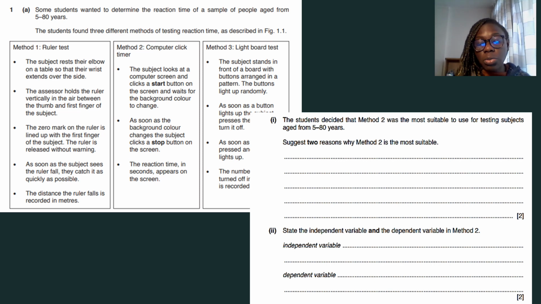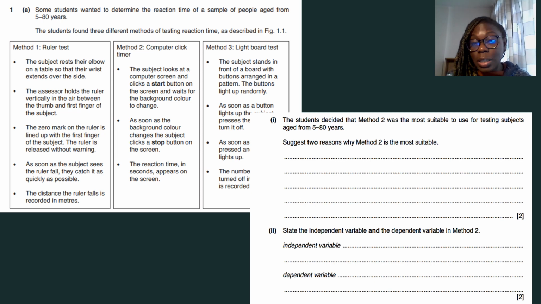So for those two reasons, number one being that it's very easy to explain. Number two, it doesn't require any physical agility that might impact the test results given the age bracket that you're measuring. That makes it most suitable. And your results will also be precise because the subjects simply have to sit and make one movement. All right. They only have to make one movement. They don't have to make a lot, or they don't have to be freaked out when you drop a pencil like, oh, where did it go? So for that reason, it's a much more precise result. So you can use that to explain why method 2 is the most suitable method.